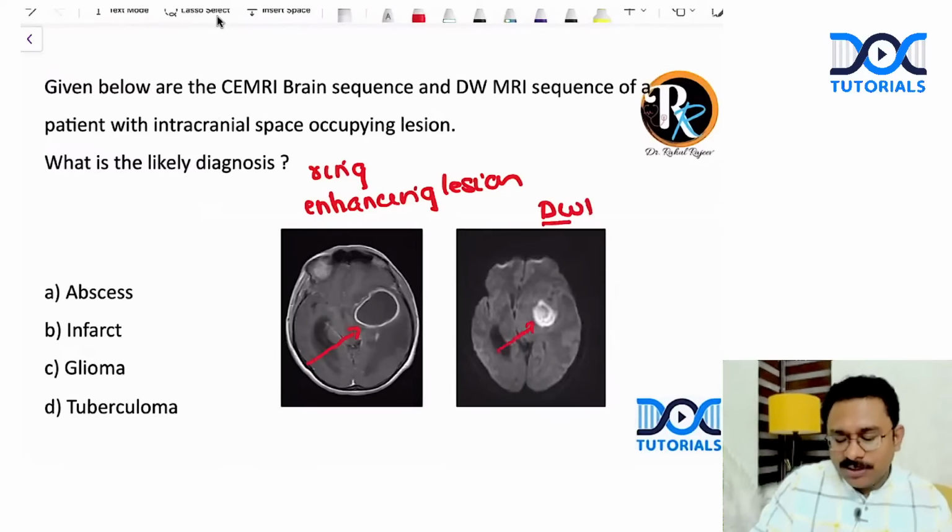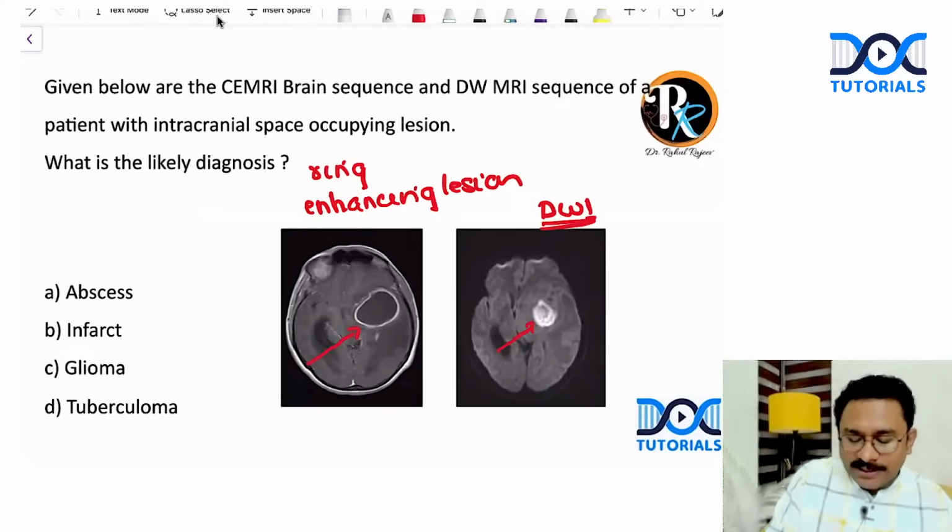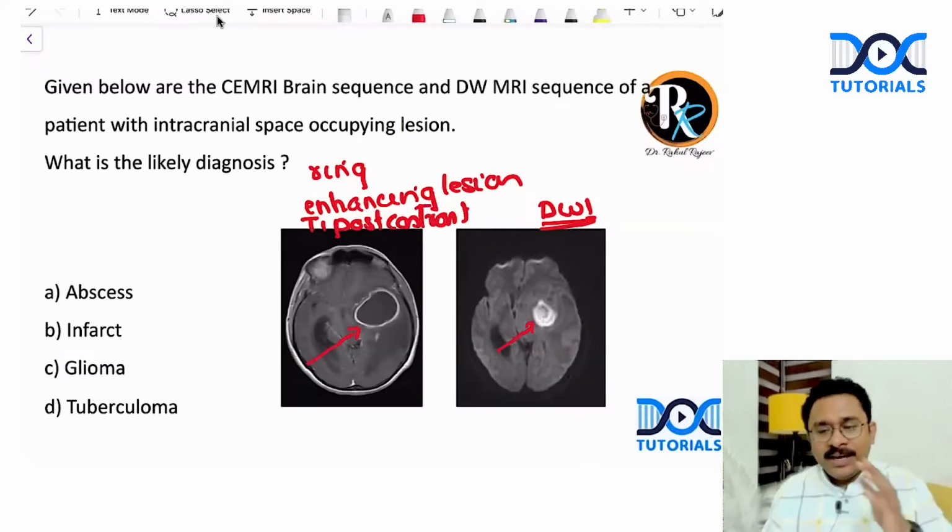So the first one was the T1 post contrast. That is a contrast T1 post contrast sequence. That is the first one. And the next one is diffusion weighted.